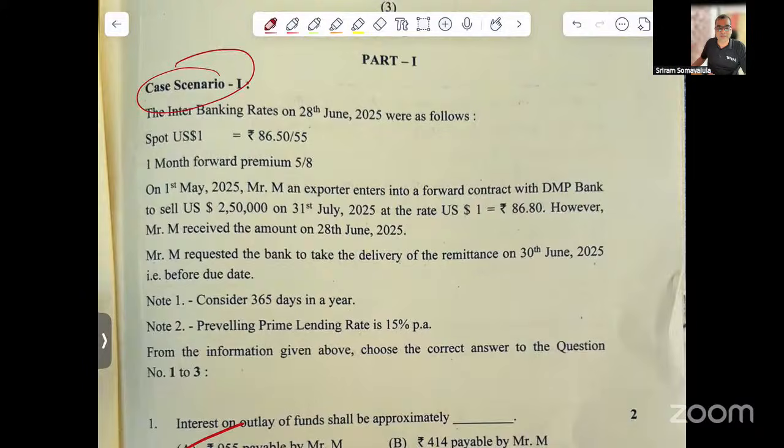This I have told multiple times that it is possible that this question can appear. So that question did eventually appear.